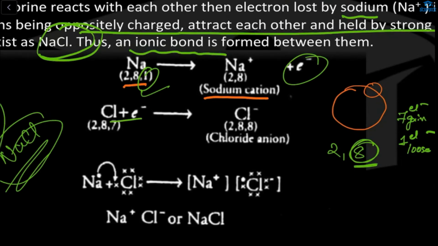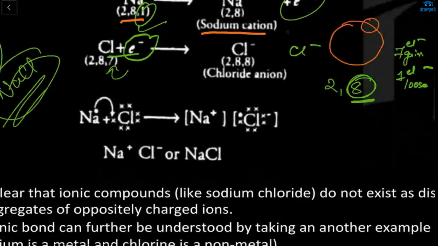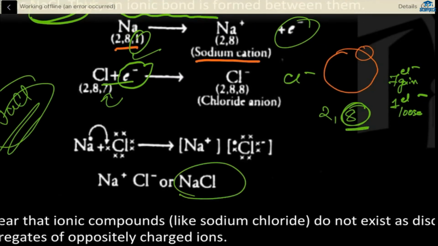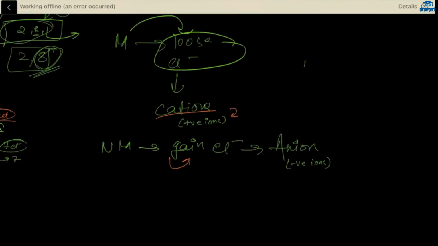What about chlorine? Chlorine will gain one electron because it needs to complete its octet. If it gains one electron, it will become Cl minus, which is 2, 8, 8. Now Na plus and Cl minus will combine and form your salt. Your salt is always Na plus and Cl minus.